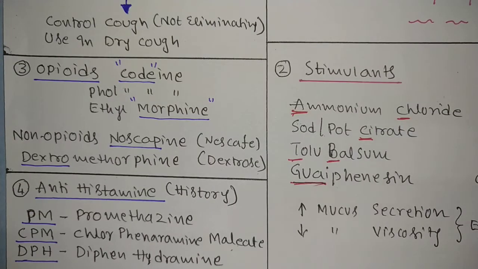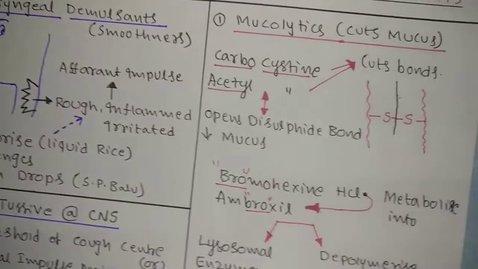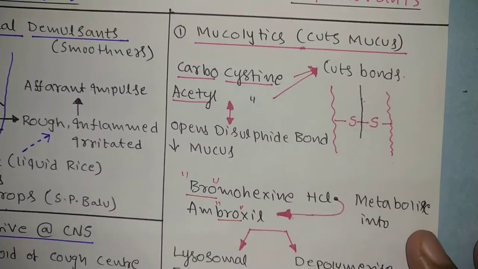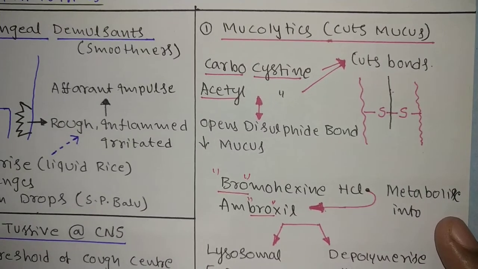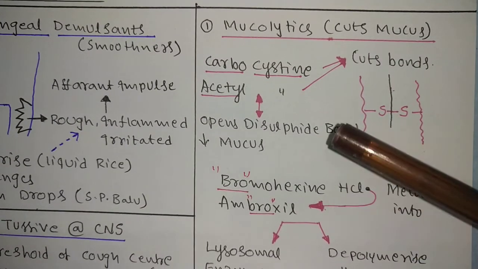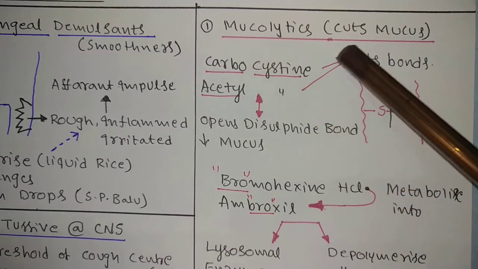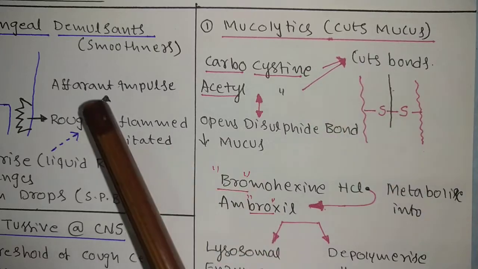Next, you come to the wet cough. We know that mucus will be there, and you have to expel the mucus, so you have to use expectorants. All these are the expectorants, this column, whereas this column is for dry cough and this column for wet cough. Mucolytics.